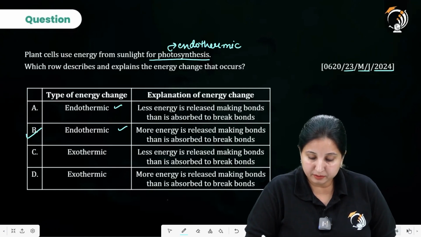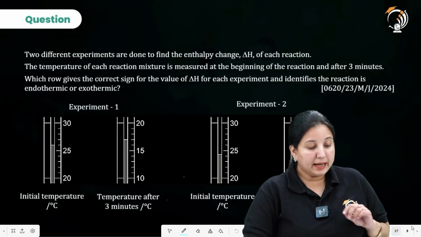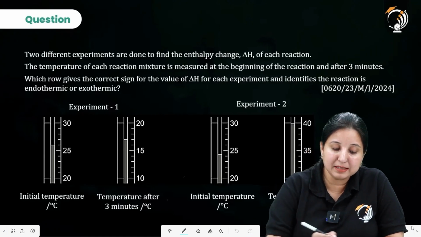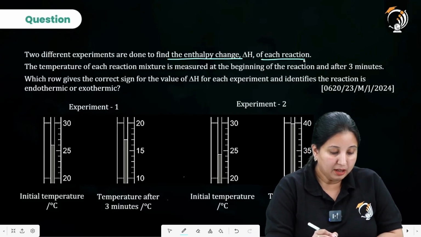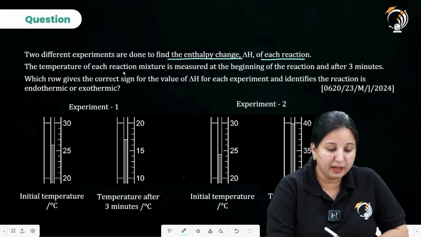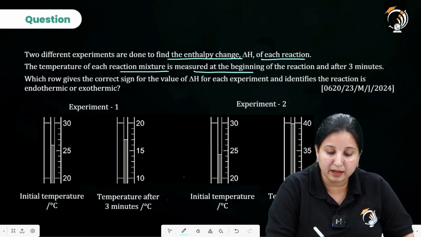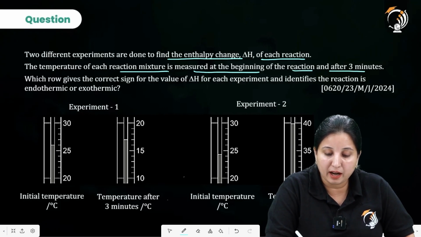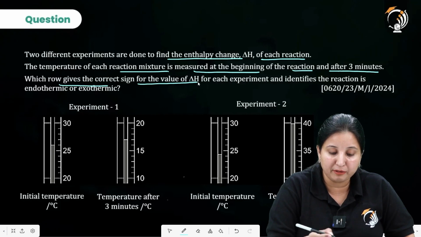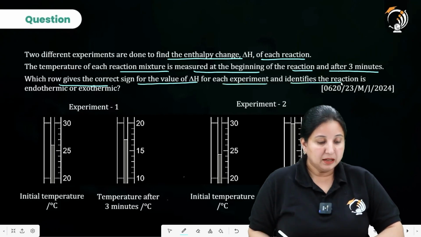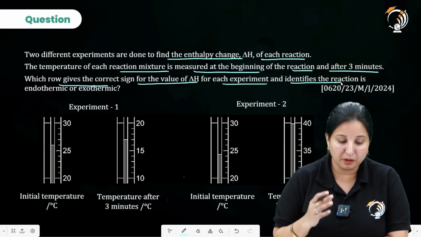Coming to the next question. Next question says two different experiments are done to find the enthalpy change of each reaction, and the temperature of each reaction mixture is measured at the beginning of the reaction and after 3 minutes. Which row gives the correct sign for the value of delta H for each experiment and identifies the reaction? Now I am just repeating the question.